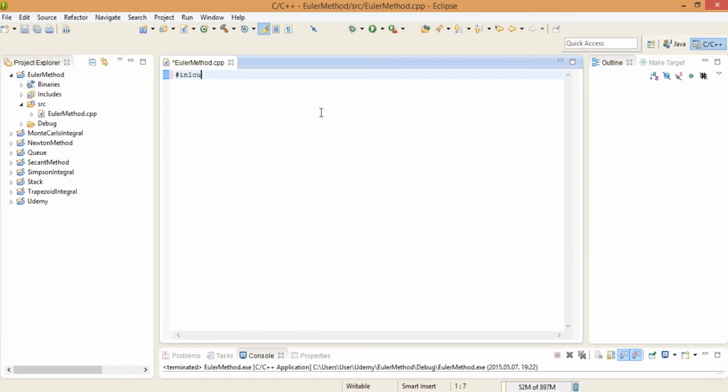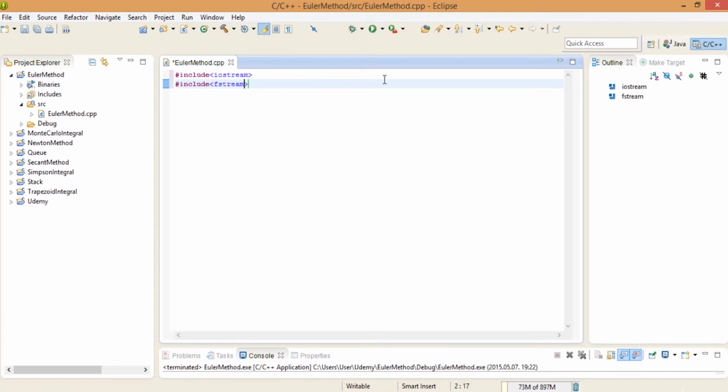So I'm going to include iostream, and I'm going to include fstream because I want to create a CSV file.